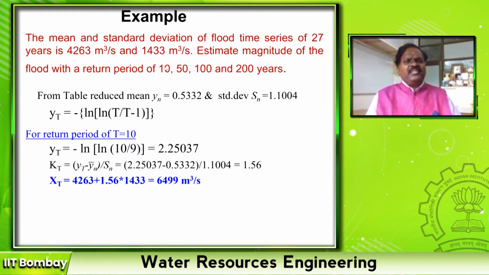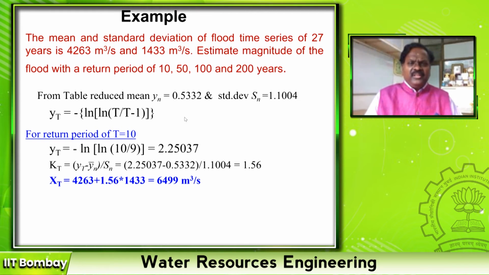For example, I have given a sample: the mean and standard deviation of a flood time series of 27 years. That means I have 27 years of daily observed data, and every year I pick up one value. So totally there are 27 flood values. The average of that is 4,263 meter cube per second, and standard deviation is 1,433 meter cube per second. Now we have to estimate the magnitude of the flood for return periods of 10 years, 50, 100. That means t is equal to 10, t is equal to 50, t is equal to 100, and t is equal to 200.